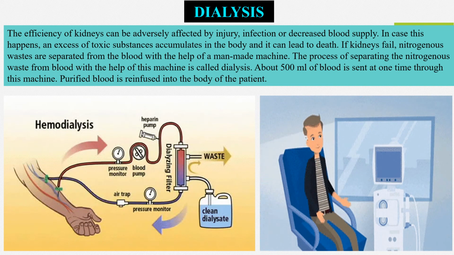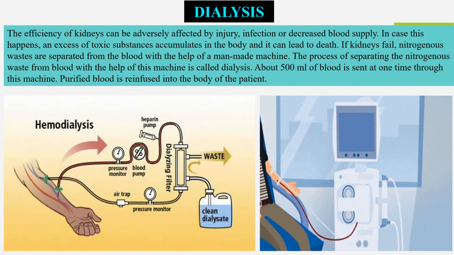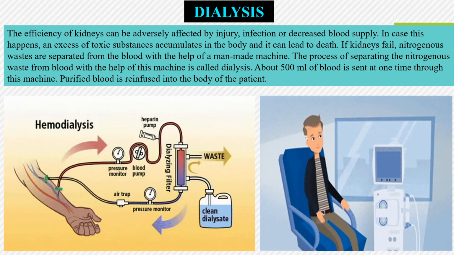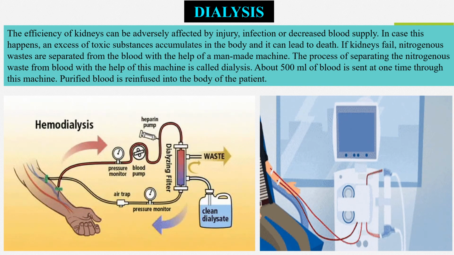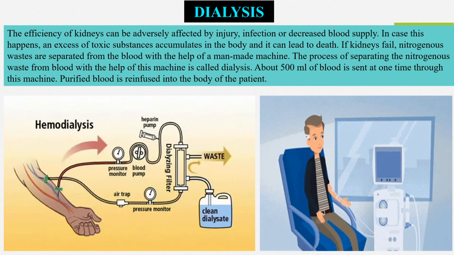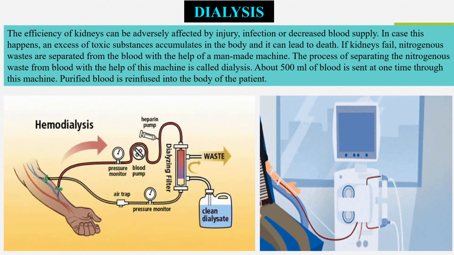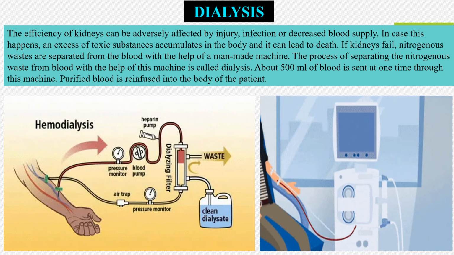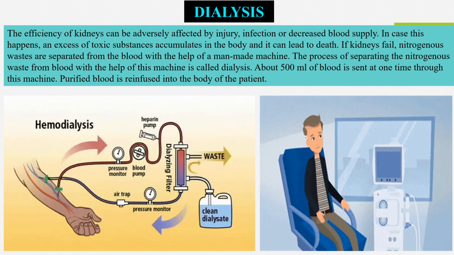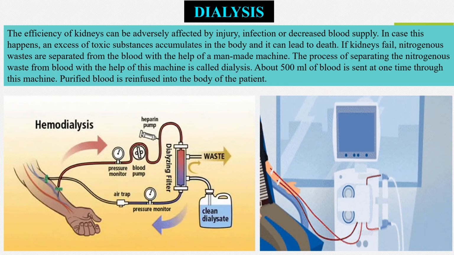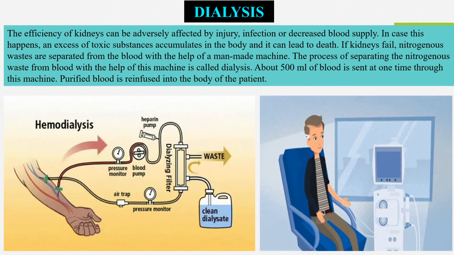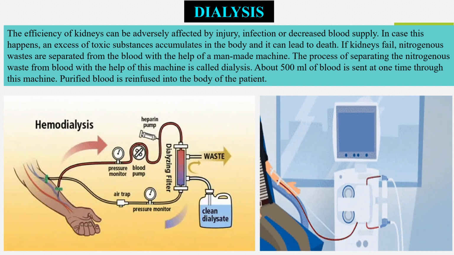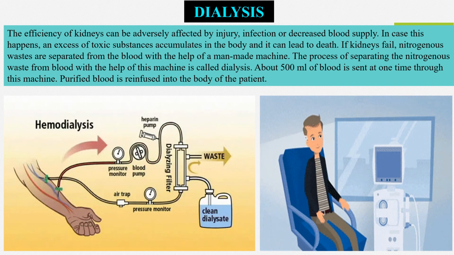About 500 ml of blood is sent at one time through this machine. Purified blood is reinfused into the body of the patient. So this machine that you see here basically takes in your blood. It passes through the machine, and inside the machine they remove all the waste coming from your body, and then this purified blood is infused back into our body.